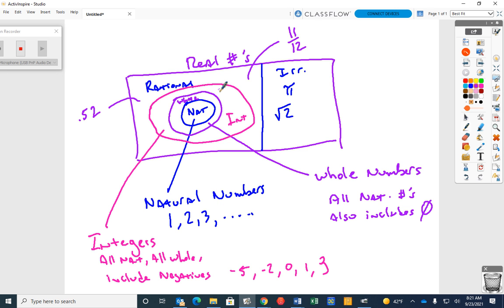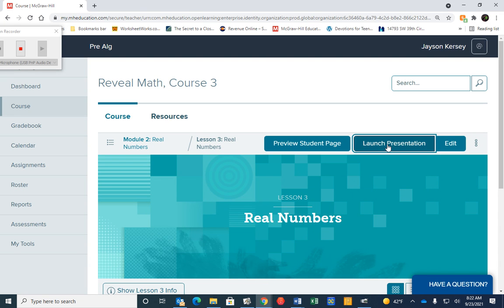All right, so let's take a look at some examples. Are we kind of clear on this? Kind of understand? Okay. So let's take a look at some examples here.